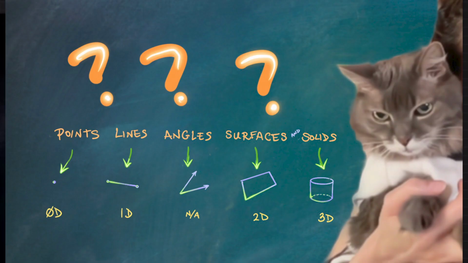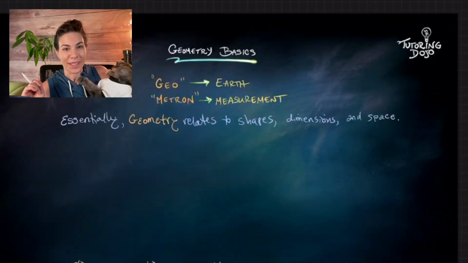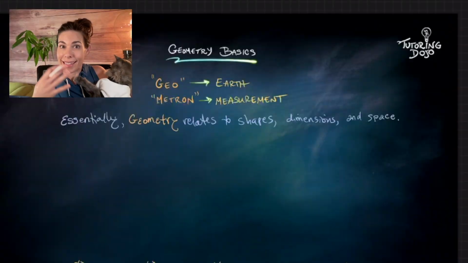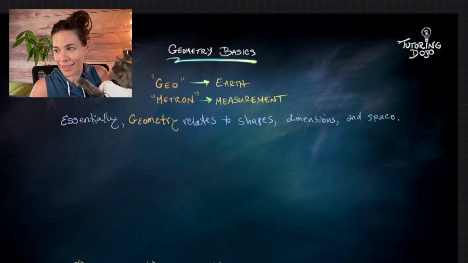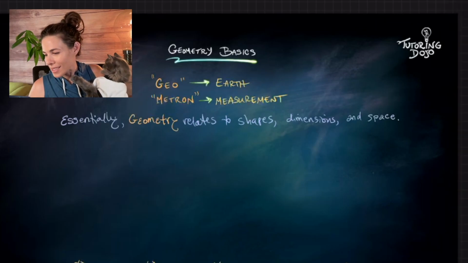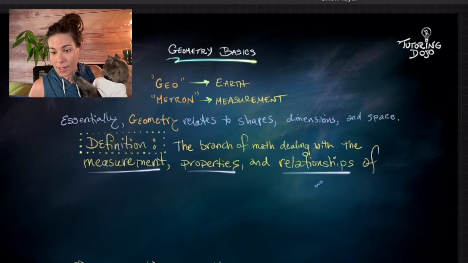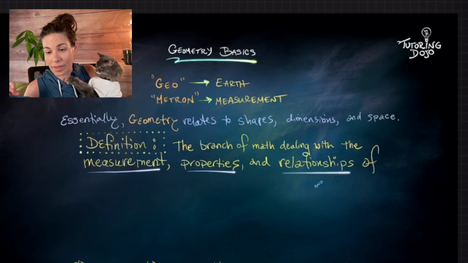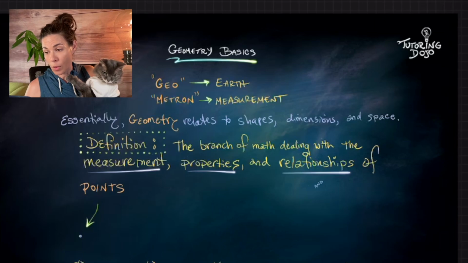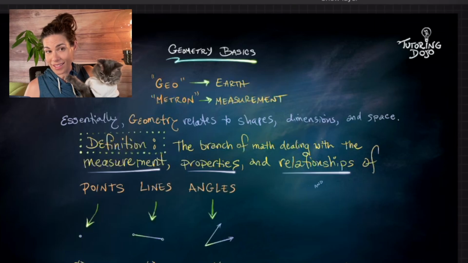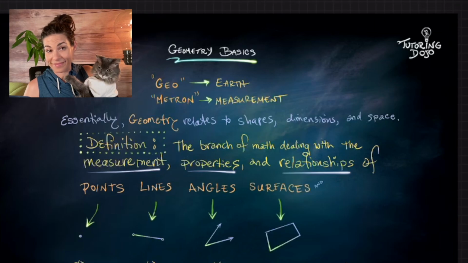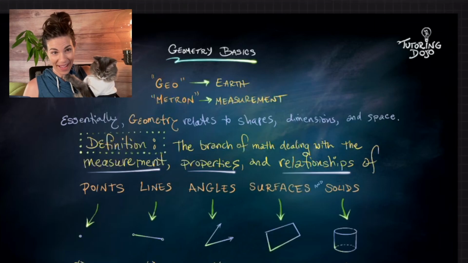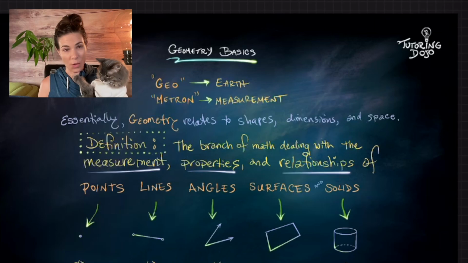So let's take a look at what all of this means. Essentially, geometry relates to shapes, dimensions, and space. Space, not that kind of space. Let's look at the definition. So we've got the branch of math dealing with the measurement, properties, and relationships of points, lines, angles, surfaces, and solids. So what do these mean?